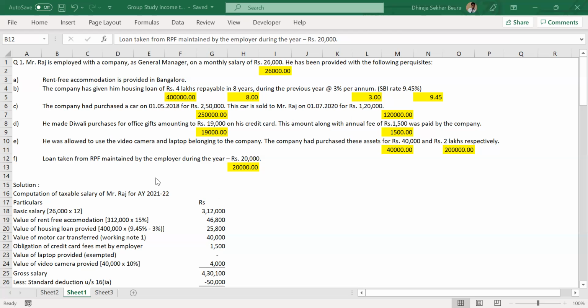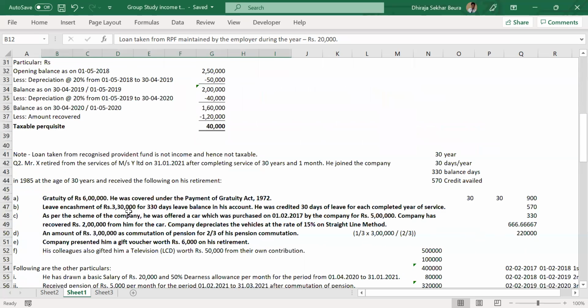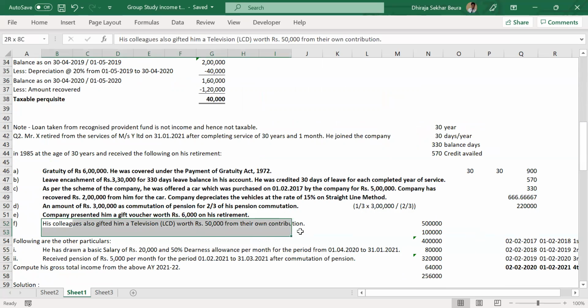Having said that, let me show you one of the lines. Can you please read this? His colleagues, so the employee's colleagues, also gifted him a television worth 50,000 from their own contribution. The colleagues are from the office only. Should it be part of his income from salary, or should it go to another head?